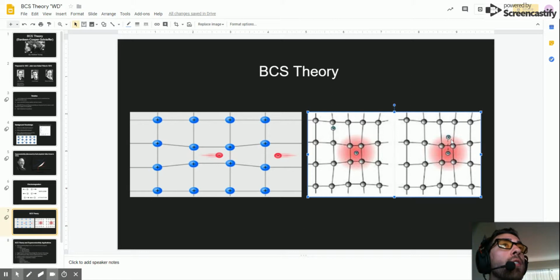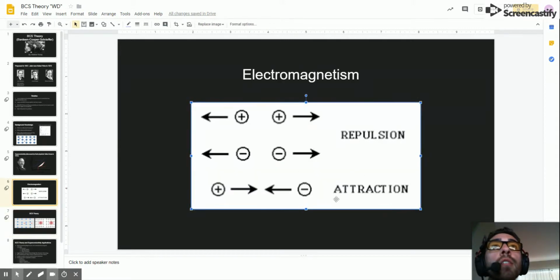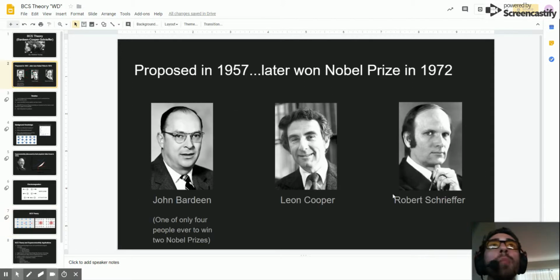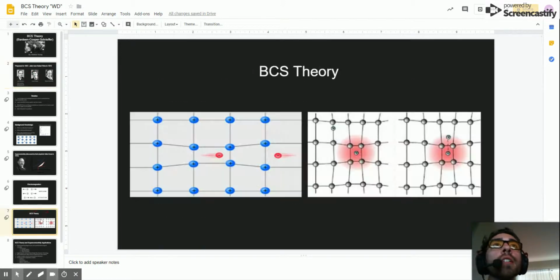Now, these two electrons are bonded together. And since they're bonded together, they have a very strong attractive bond, as we said earlier, the attractive force. They become paired, and we call these pairs Cooper pairs, Cooper being Leon Cooper, who discovered this.